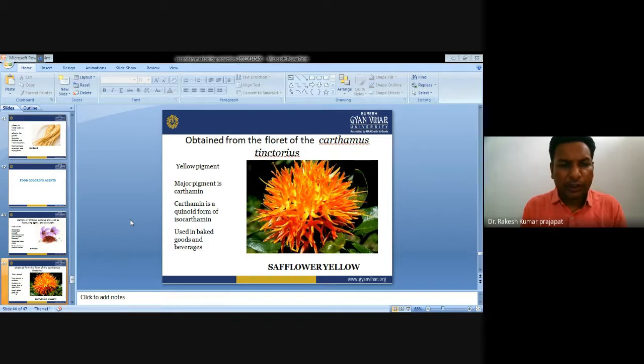The major pigment is carthamin. Carthamin is a quinoid form of isocarthamin, which is used in baked goods and beverages. The florets of Carthamus tinctorius, often a yellow flower, act as food coloring agents. We are using them as food coloring agents.